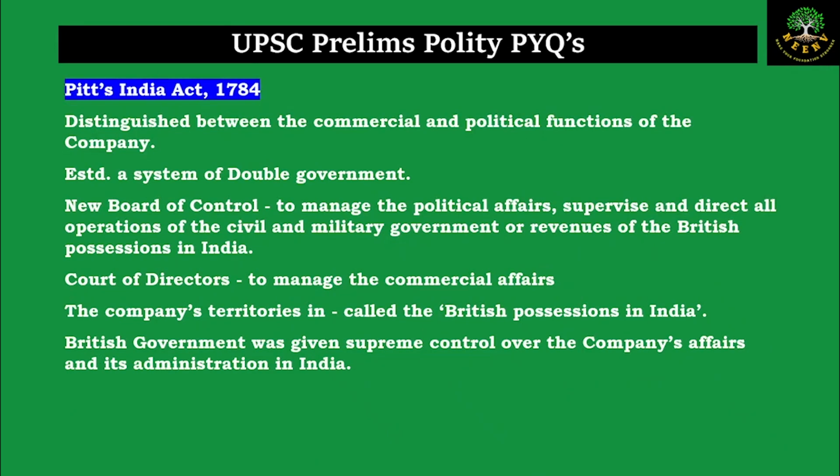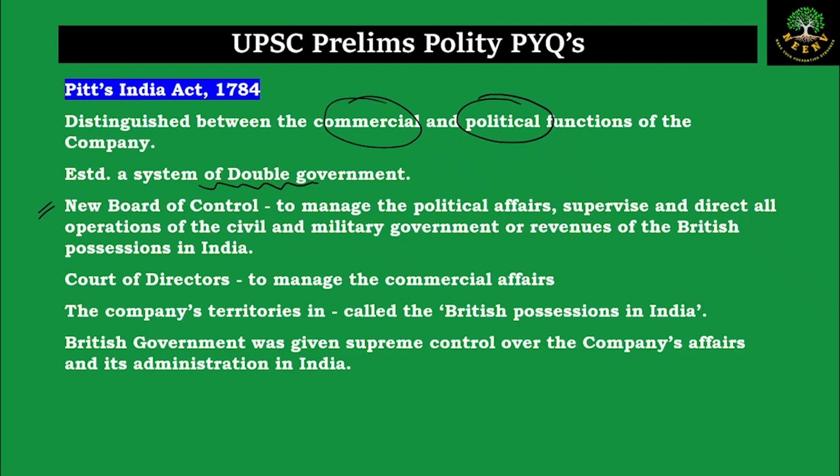Next, the major act which was there was the Pitt's India Act. And the major provision of this act is it differentiated the commercial functions of the company and the political functions of the company. So that is why we say there was a system of double government now. A new board of control was established.